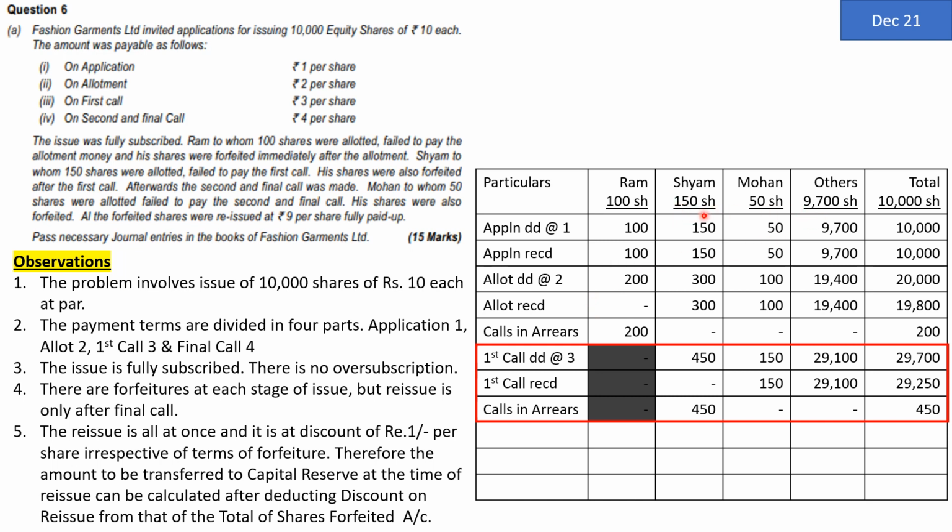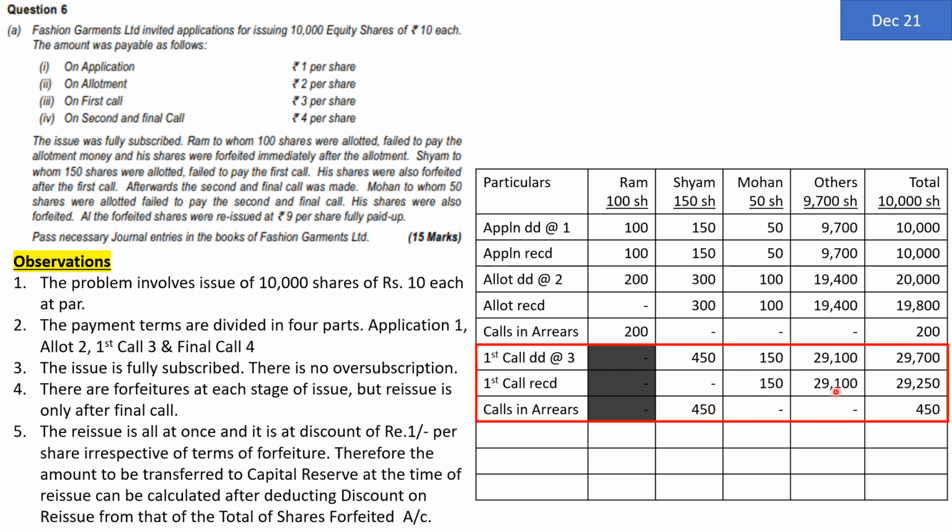Subtotal of these three, 150, 50 and 9,700 into 3 is equal to 29,700. The company was expecting everybody will pay. But now Shyam has made the mistake. Shyam has defaulted. He's not making the payment. So his amount received is dash and entire amount will be called as calls in arrears.